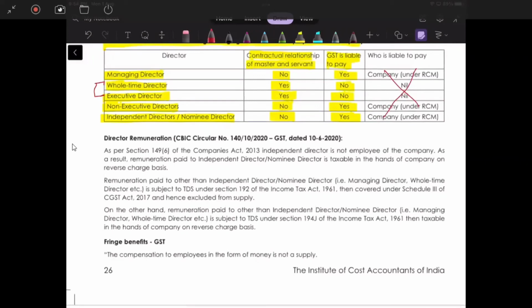Director remuneration, CBIC. Okay. I think I have already told you how to read this. Correct. So 140 is the total number of circulars that have been released till that date. Correct. And 10 means it is the 10th circular of the year 2020. Correct.